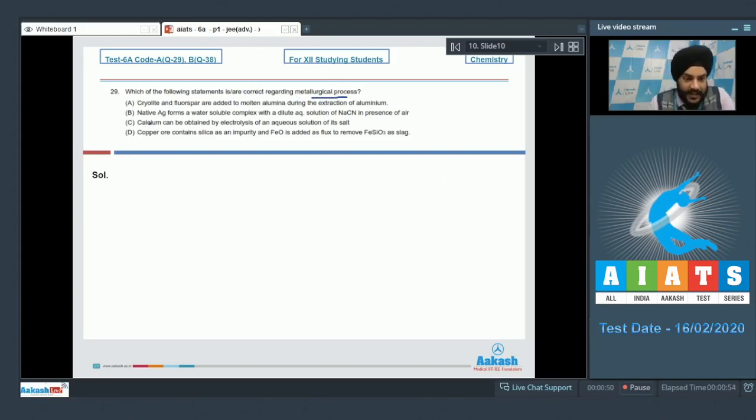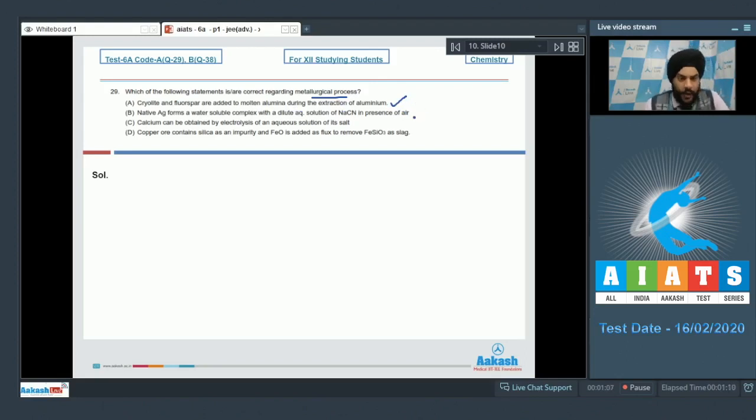So option A says cryolite and fluorspar are added to molten alumina during the extraction of aluminium. So this is a correct statement. During the extraction of aluminium, we add cryolite, which is Na3AlF6, and fluorspar, which is CaF2.